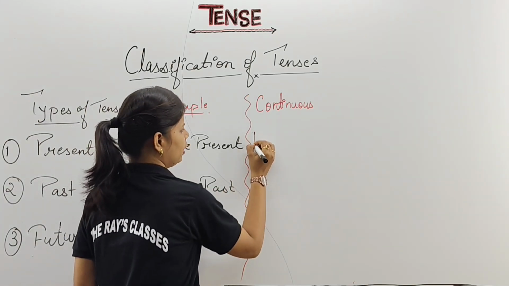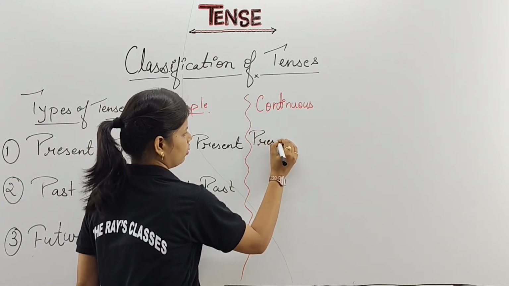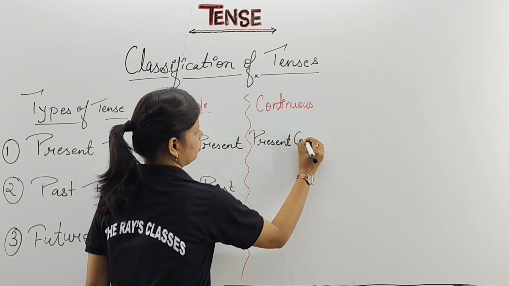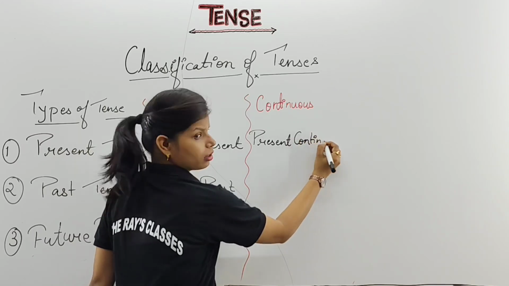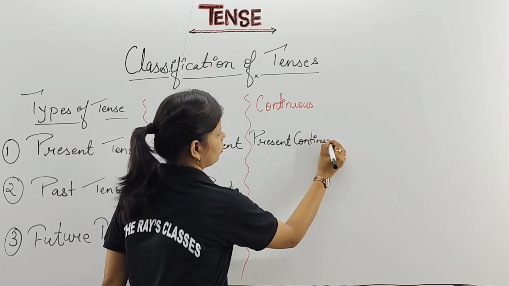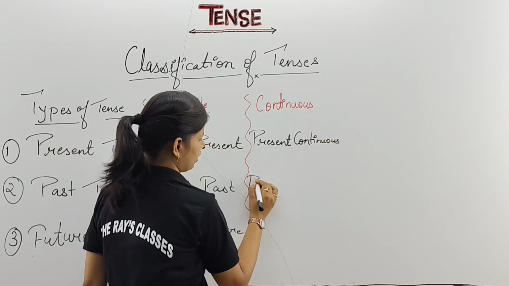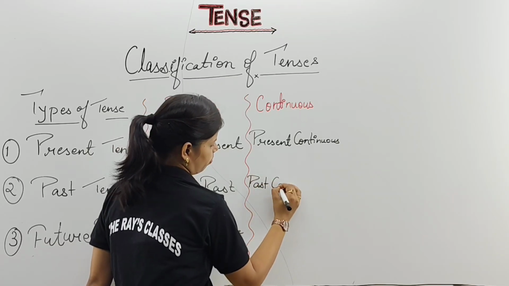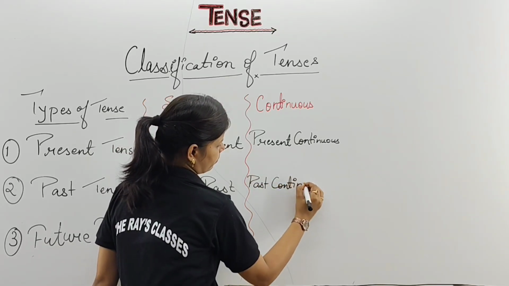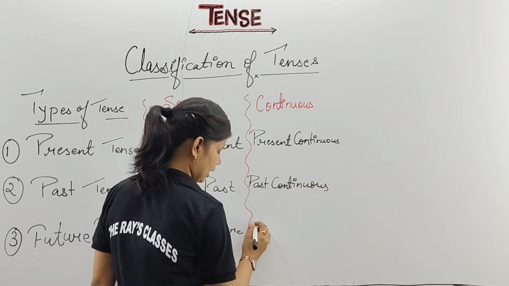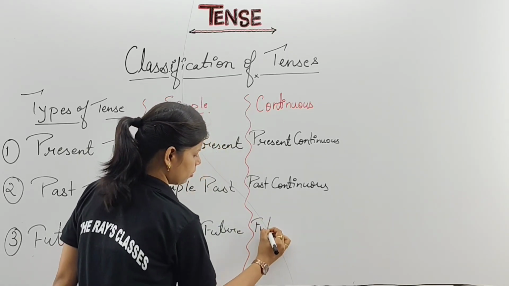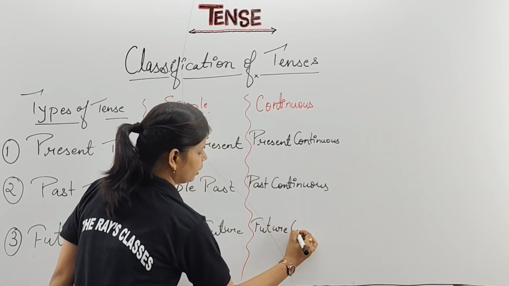So here you will write again present continuous. Second we are having past continuous. And last we are having future continuous.